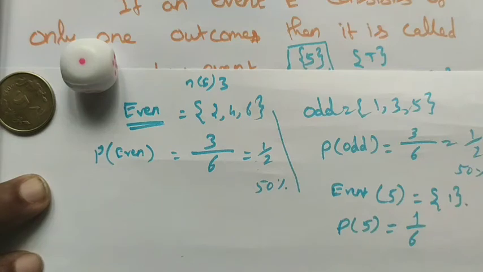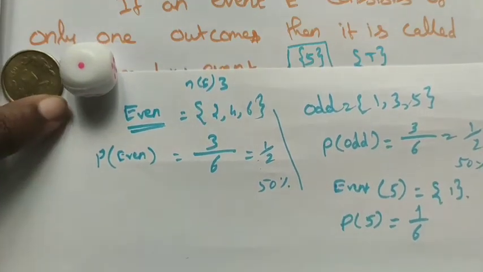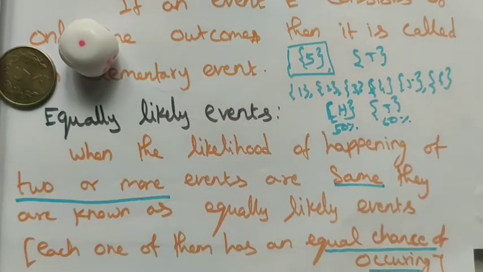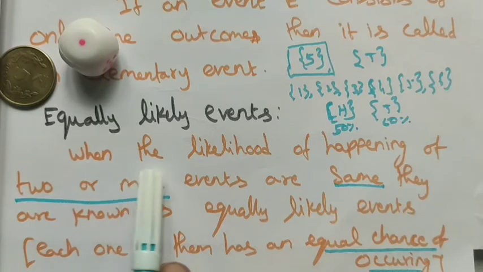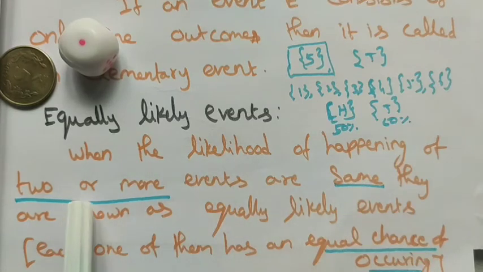So equally likely events means we have an equal chance of occurring. For all the events they get the equal chance, that is equally likely events. Let's see again the definition. When the likelihood of happening of 2 or more events are same, they are known as equally likely events.